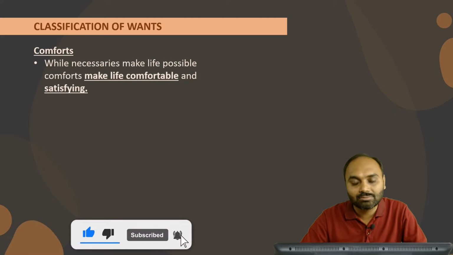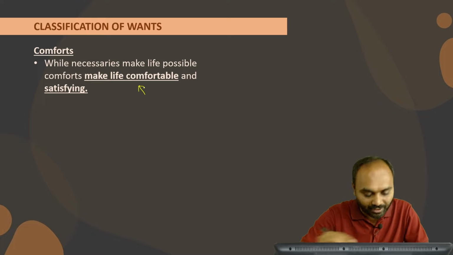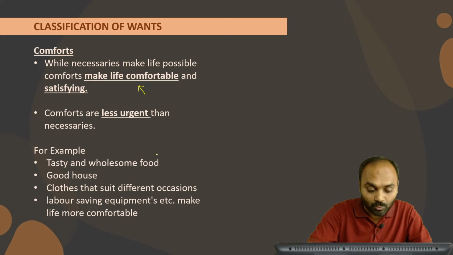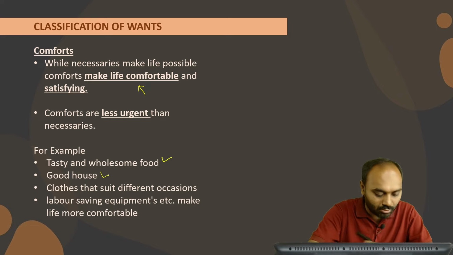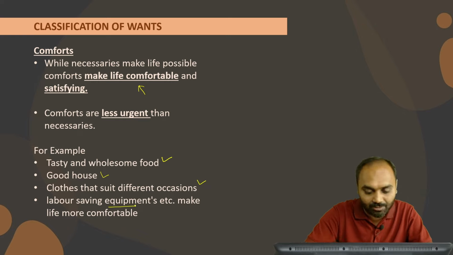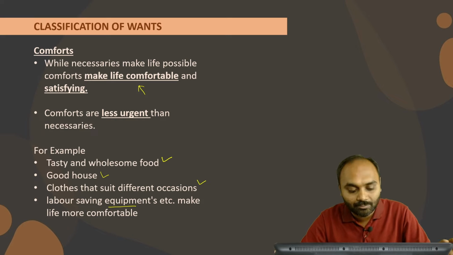Comforts are things which make life a bit comfortable or a bit more satisfying. In that there are things like tasty and wholesome food, a good house, clothes that suit different occasions, and labor saving equipment, which can be a washing machine or a refrigerator. Those kinds of goods are termed as comfort, which makes life a bit comfortable. It provides us comfort in order to satisfy our want.